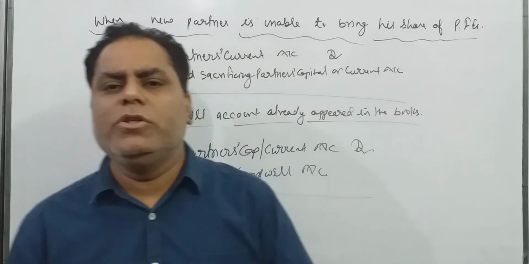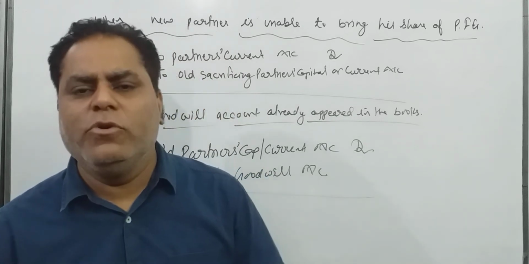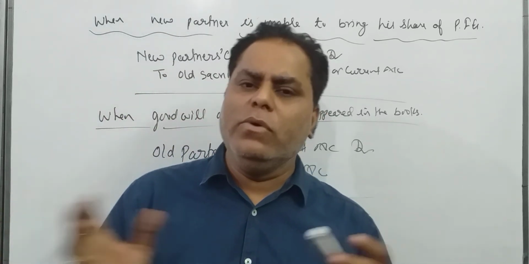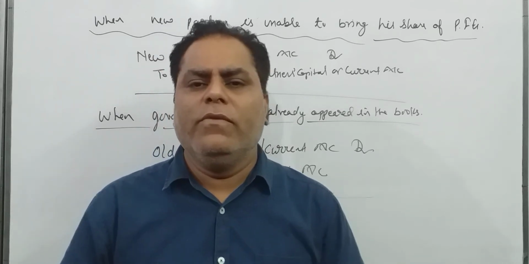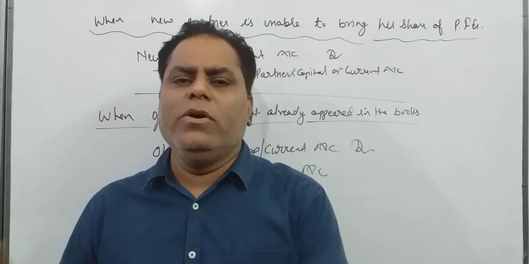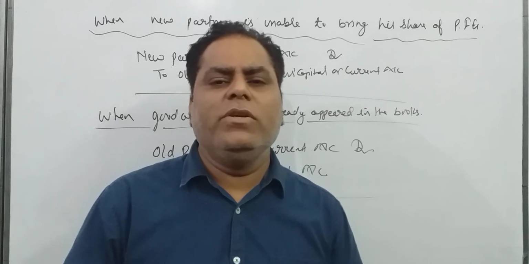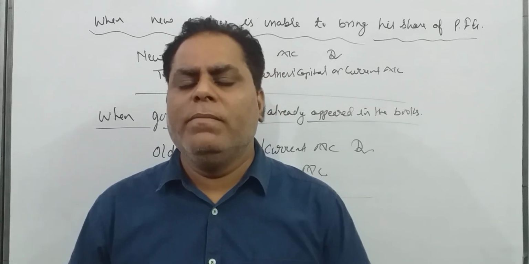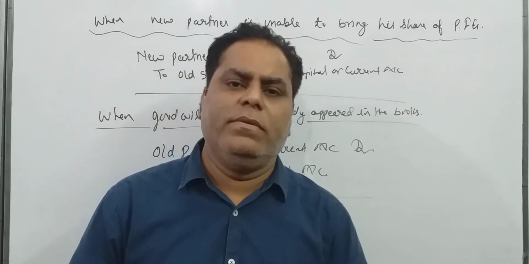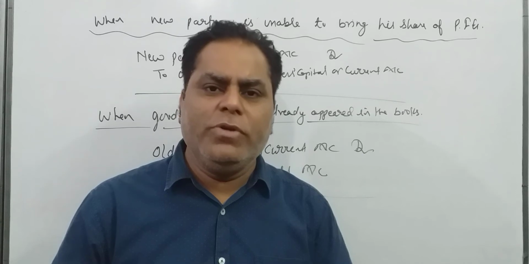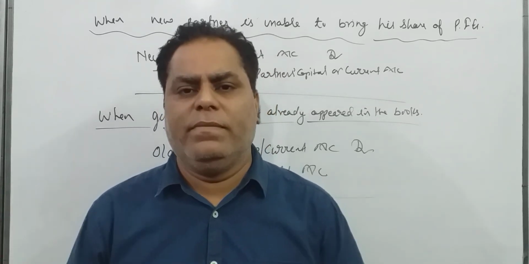So, old ratio, sacrificing ratio, gaining ratio and new ratio. Whatever item you have to distribute or write off, do it in the old ratio. Utilize the old ratio always for writing off or for distribution. And you have to utilize sacrificing ratio or gaining ratio only for PFG, premium for goodwill. Again I am repeating, use sacrificing ratio or gaining ratio only for premium for goodwill.